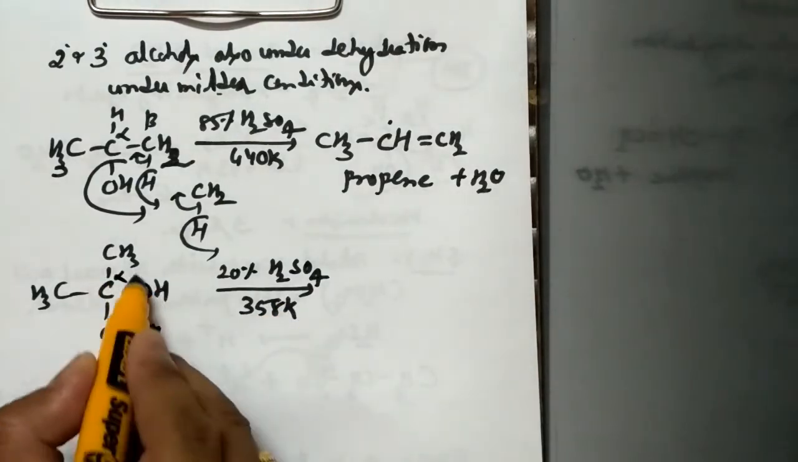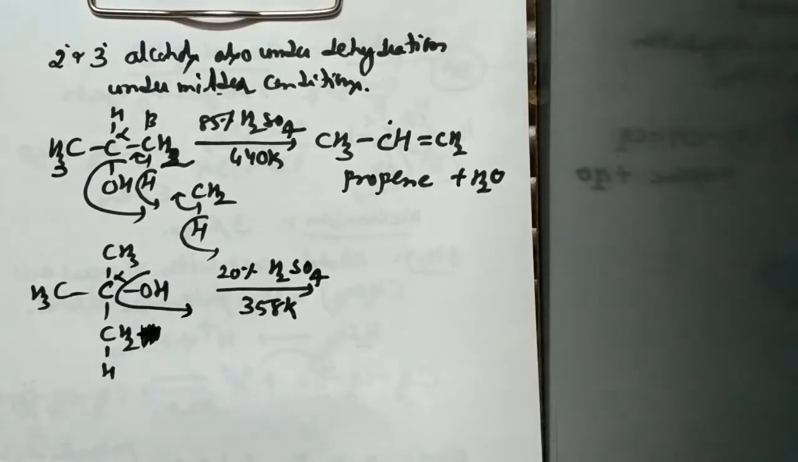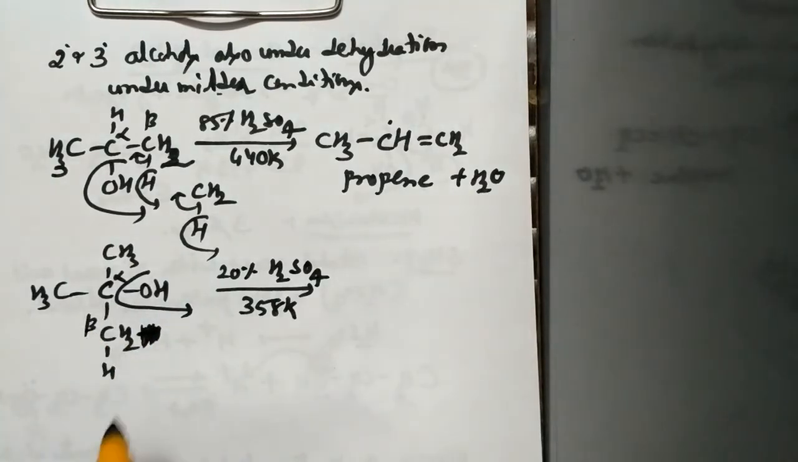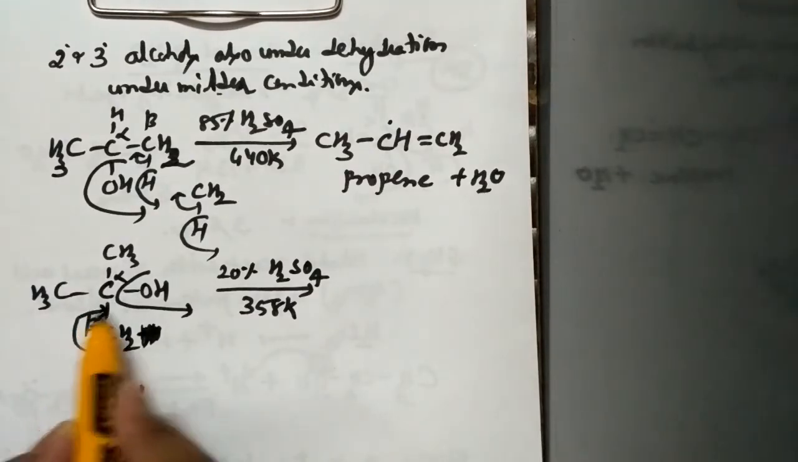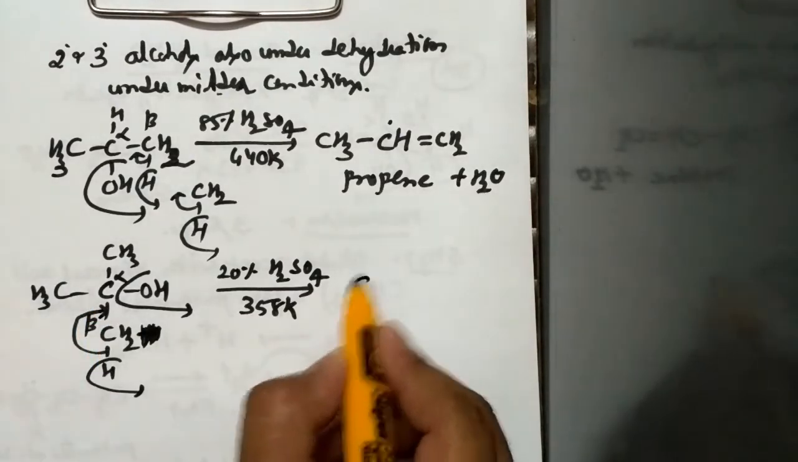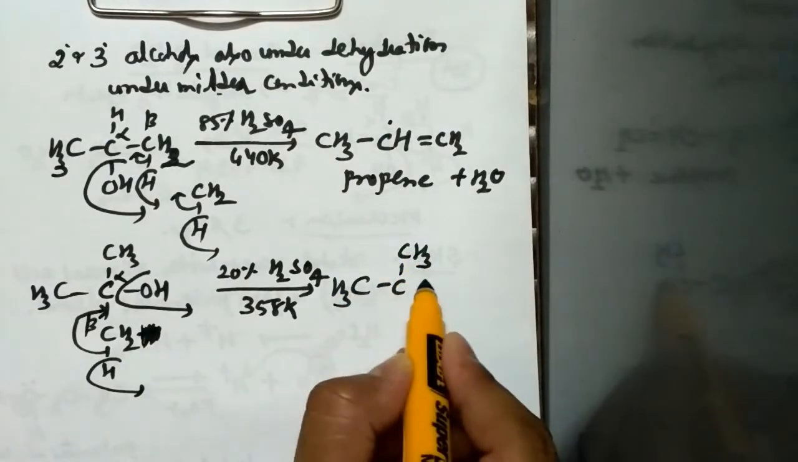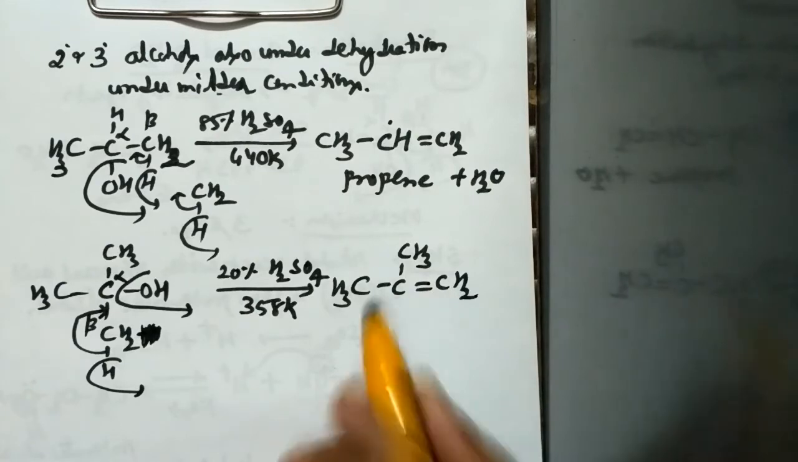Now this carbon is alpha carbon. From alpha carbon, OH gets eliminated as OH minus. Now this carbon will be the beta carbon. From beta carbon, hydrogen gets eliminated as a proton. Now this carbon has become deficient. Now there will be a shifting of these electrons between these two carbons, so that I can write it as CH3C CH3 double bond CH2.